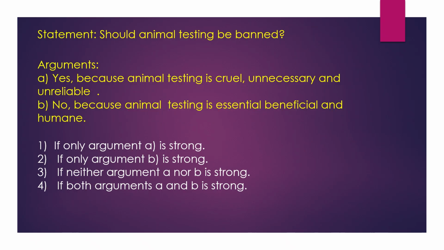Next question on your screen. Should animal testing be banned? The first argument says because animal testing is cruel, unnecessary, and unreliable. The second argument says because animal testing is essential, beneficial, and humane. So, what do you think? Which one is correct here? So here the first argument is a weak argument, but the second argument is a strong argument. So here, if only argument B is strong, the second option is the correct one.